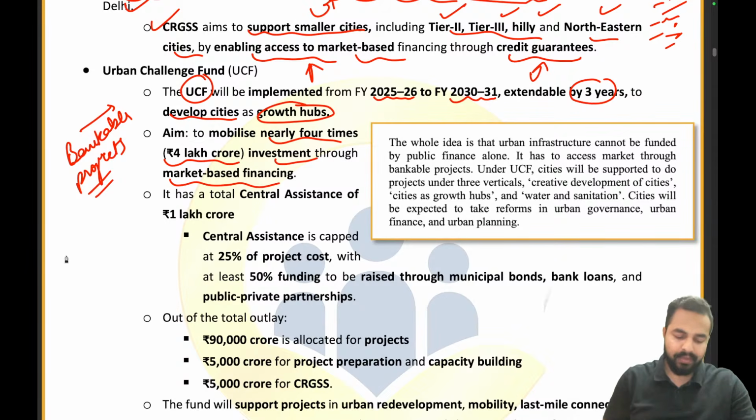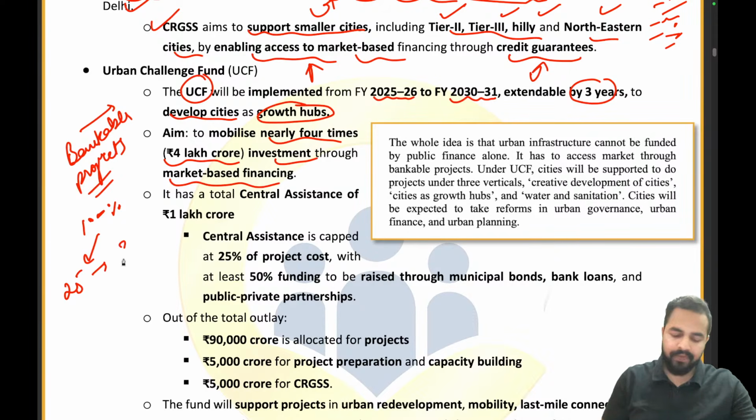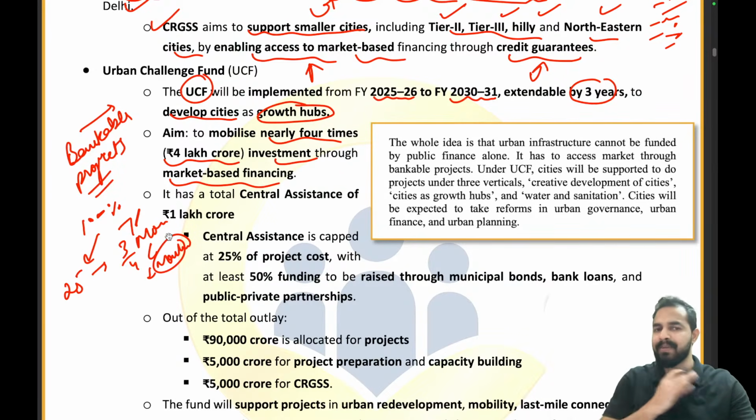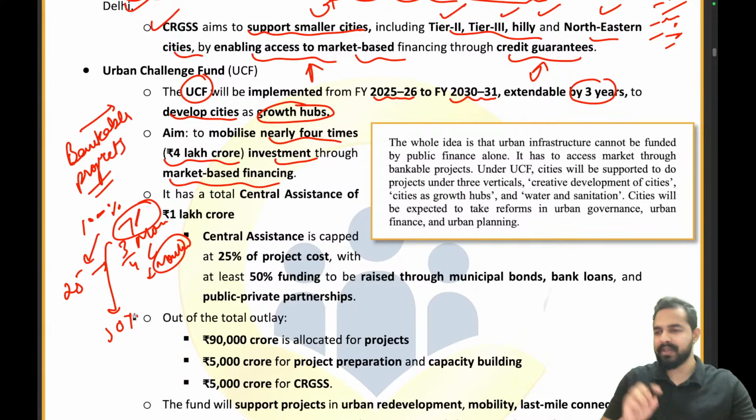So government says that see, 100% of the project is there, right? Out of 100%, 25% I will be providing to you, right? The remaining 3/4 of the money, around 75%, you have to arrange from the market. So you have to take this money from the market, the remaining 25% I will be giving you, I am assuring you this, right? And out of the 75% remaining amount, at least 50% you have to take from the market. The rest you can arrange from anywhere else, but yes, this 50% should be from market based sources only.